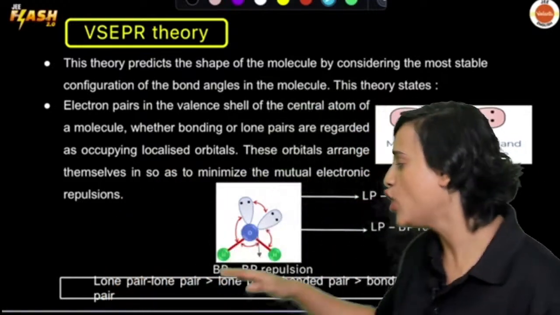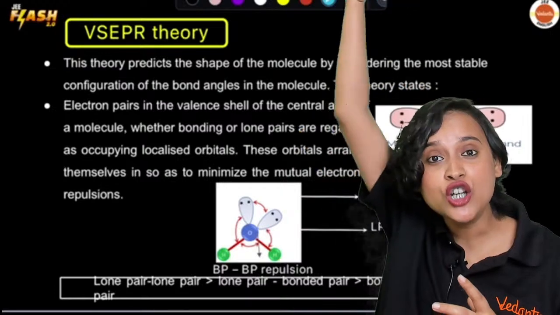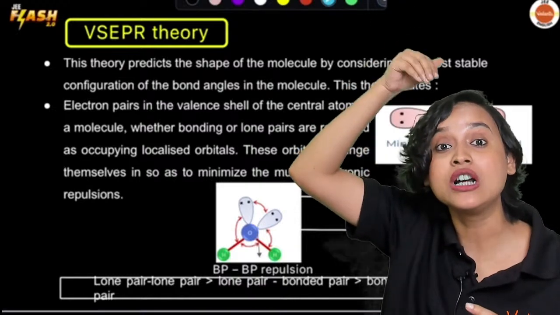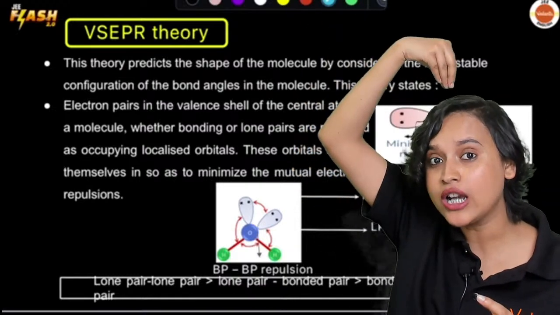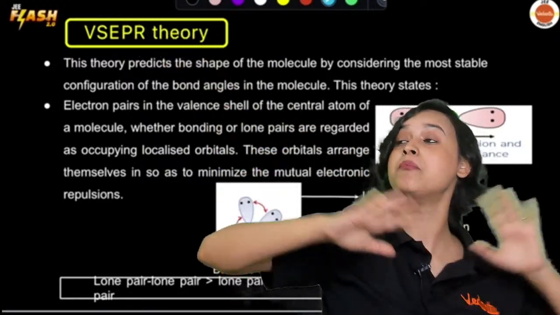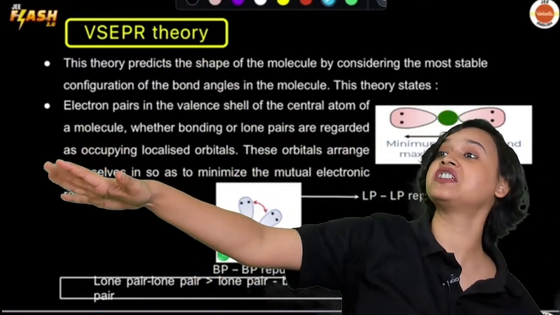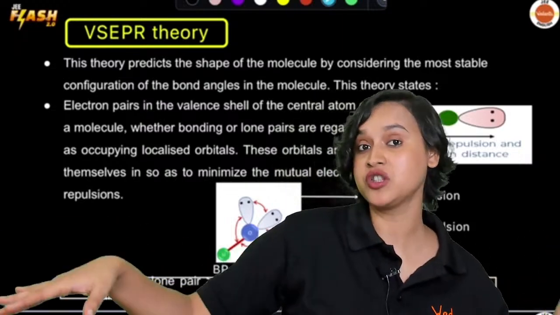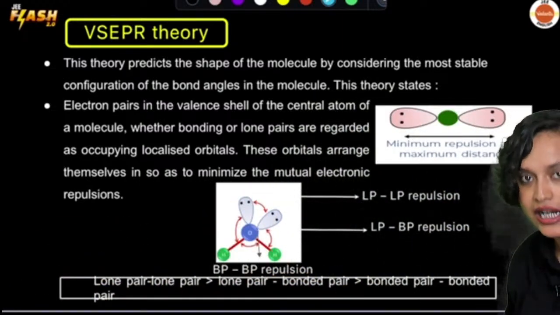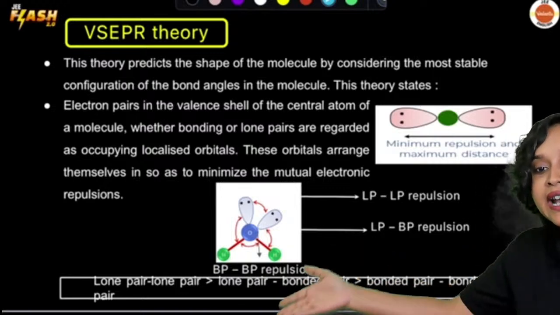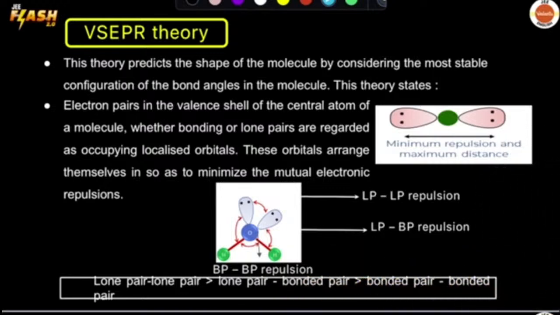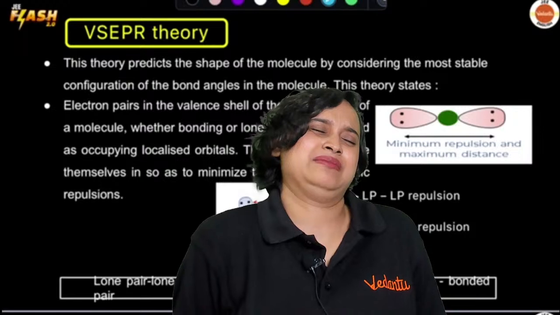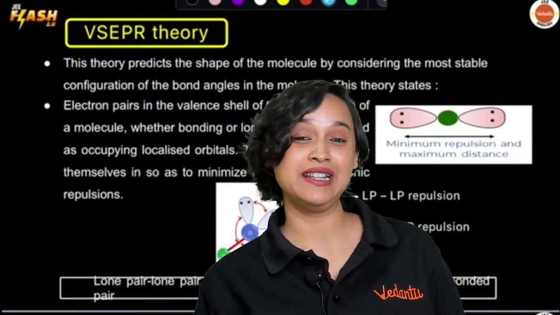That is why. So this lone pair, they are just on top of one single atom. Yes, they're on the head of the atom, they are localized. The lone pair is localized, hence it needs more space. It's like, I will spread and sit like this. I don't want to sit like this, I want to take more space. So lone pair repulsion is maximum. Then it comes to lone pair, bond pair, and finally you get to bond pair, bond pair. The bond pairs are already bonded, right? So they're like, how does it matter to me? I am fine.